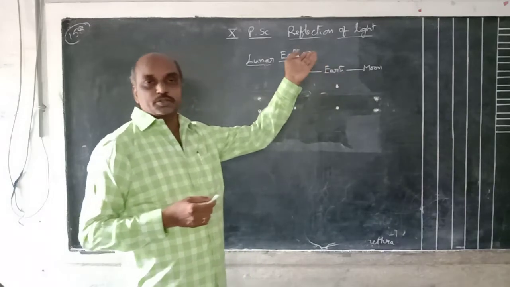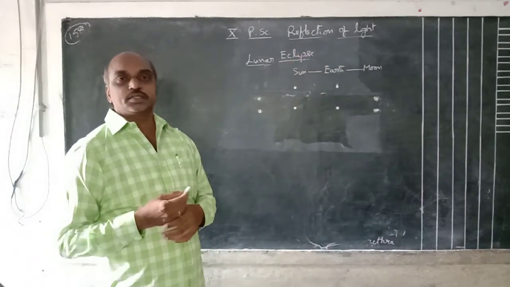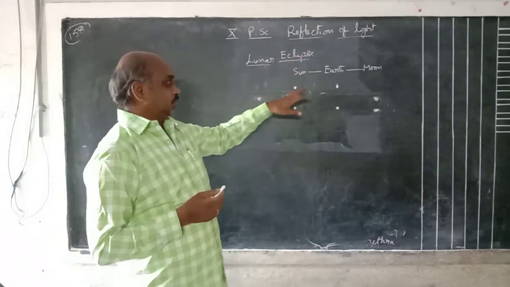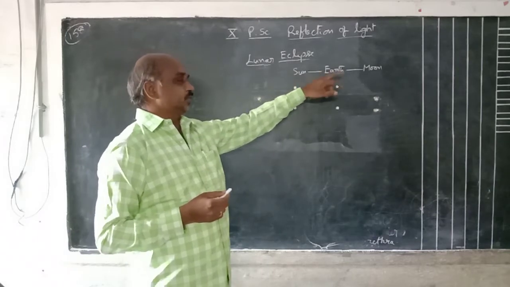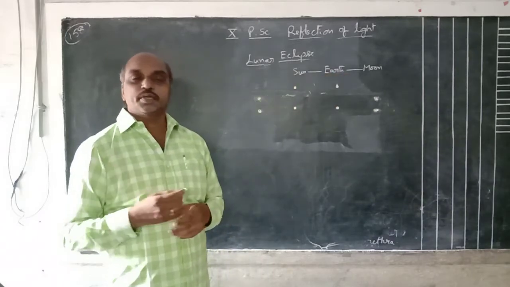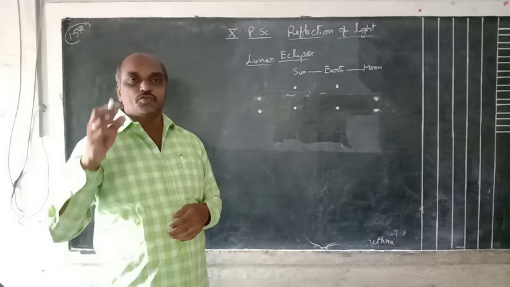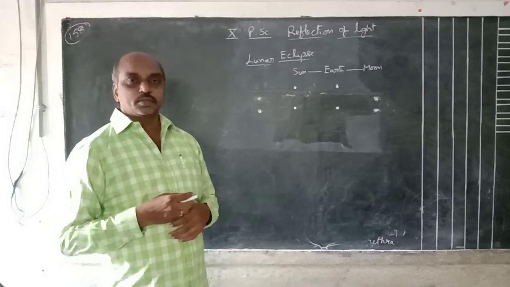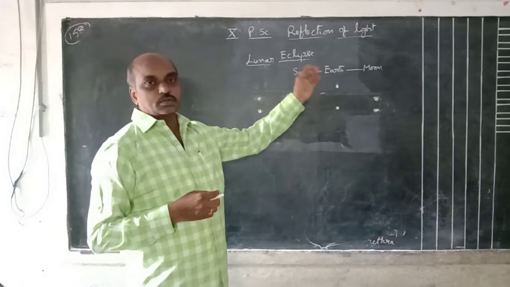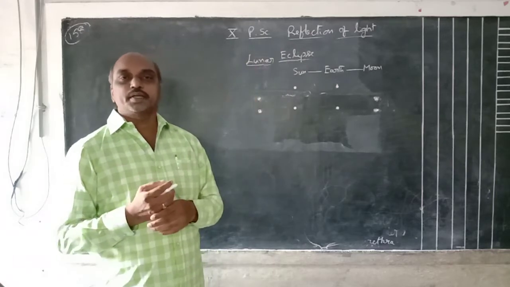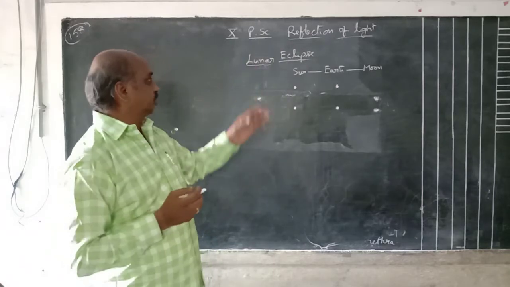This lunar eclipse, you already know, that is in the sixth class. By observing the shape of the shadow, they estimated the shape of the earth. The shadow formed on the moon is because of the earth. So the earth is spherical in shape, by observing this lunar eclipse.